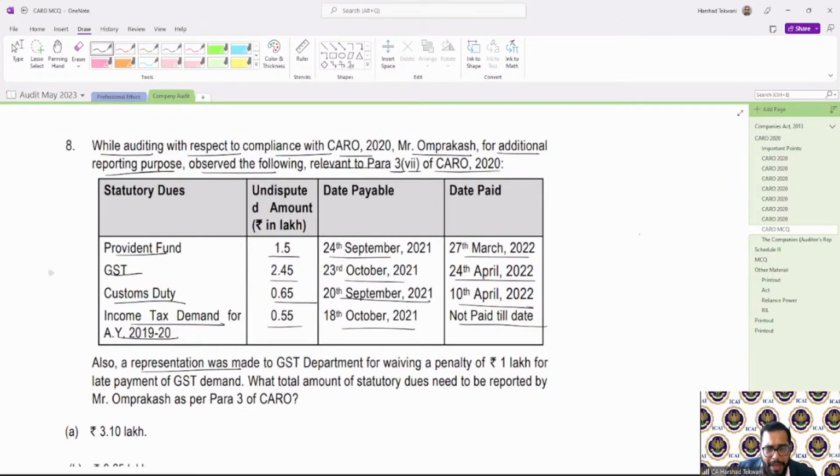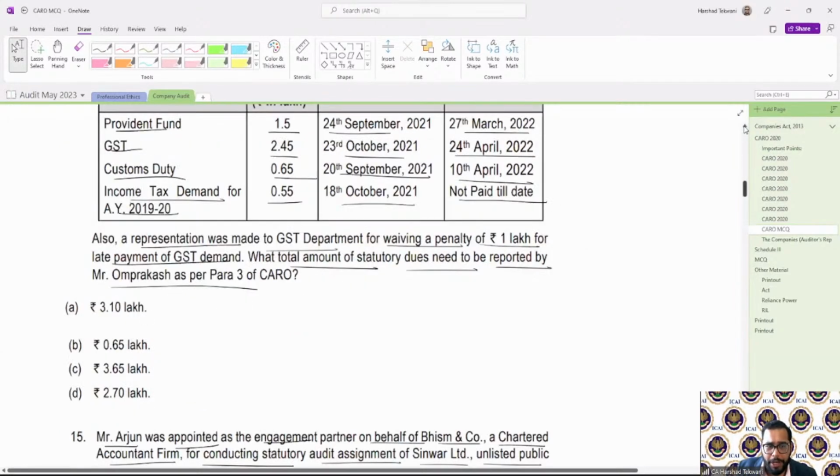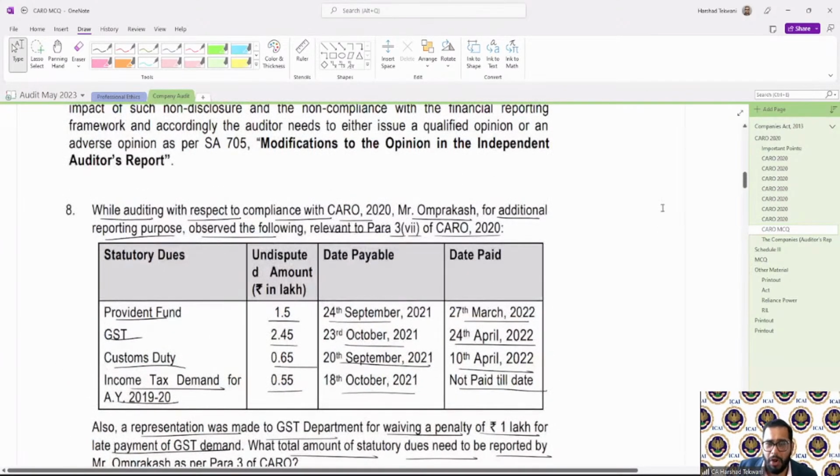Also, a representation was made to the GST department for waiver of penalty of 1 lakh for late payment of GST demand. What is the total amount of statutory dues that needs to be reported by Om Prakash as per para 3 of CARO 2020? So what should be the total amount that should be reported under para 3, clause 7?